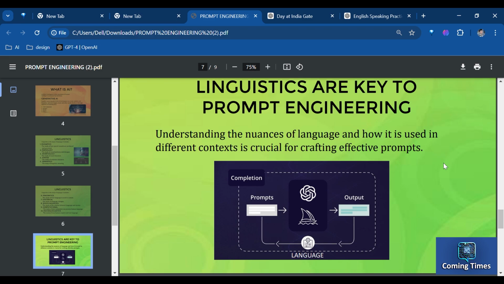Linguistics is fundamental to the development of large language models in AI systems.